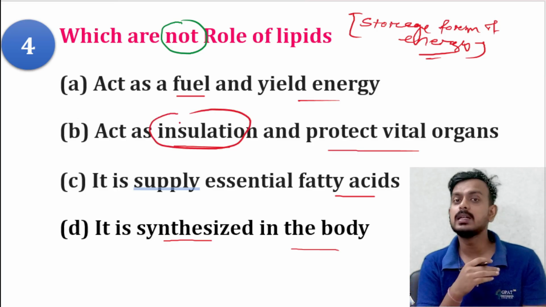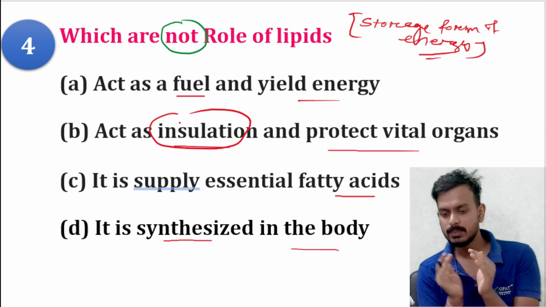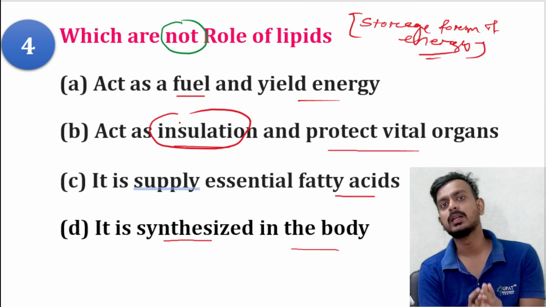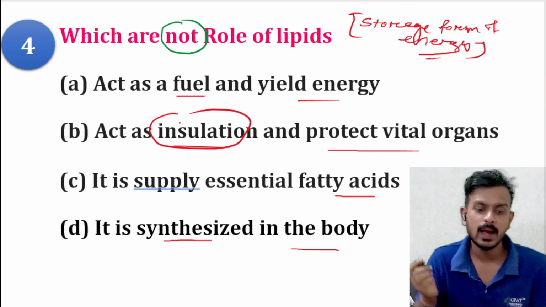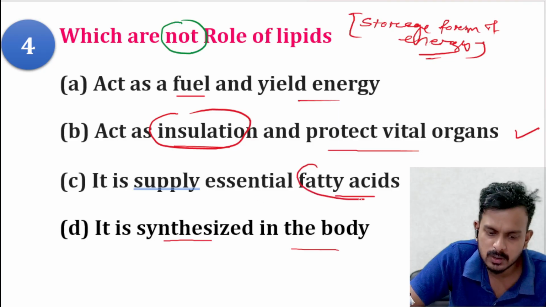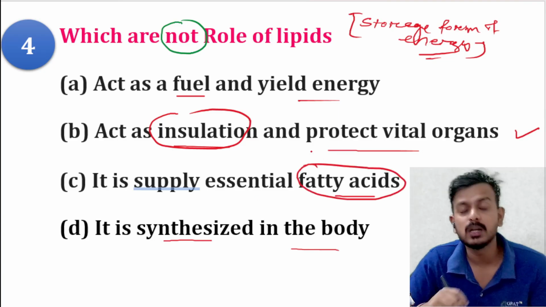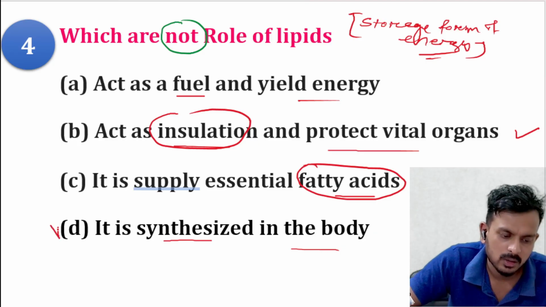These are present in our body, and they insulate. That means they retain the heat within the body. That's why we do not feel much colder when it is cold. It also protects our vital organs. It is essential for fatty acids, because fatty acids are further converted to acetyl coenzyme A, which provides us energy. It is synthesized in the body. This is not the correct function.